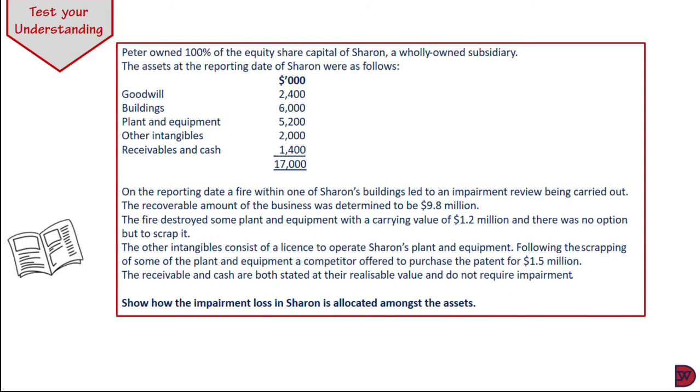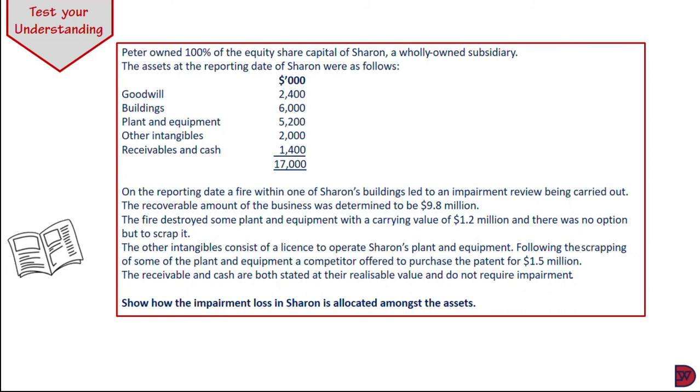Now on the reporting date, a fire within one of Sharon's buildings led to an impairment review being carried out. The recoverable amount of the business was determined to be $9.8 million. Sharon's business is now a cash generating unit. The individual assets of Sharon cannot produce cash flow on their own. The fire destroyed some plant and equipment with a carrying value of $1.2 million, and there was no option but to scrap it. Here you see that there has been a specific mention of an asset being impaired.